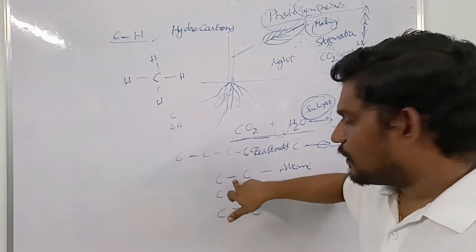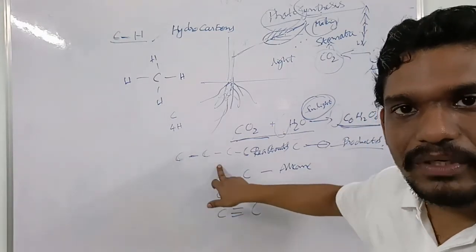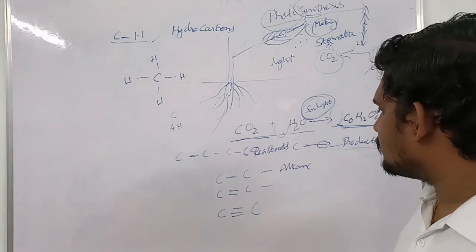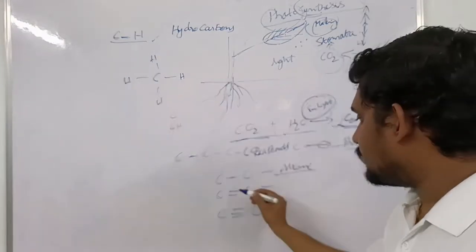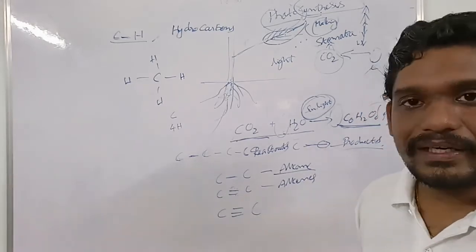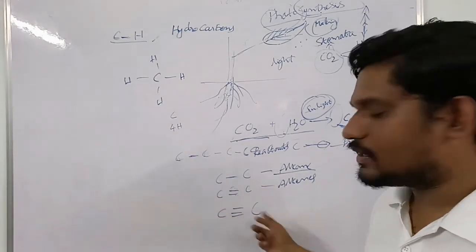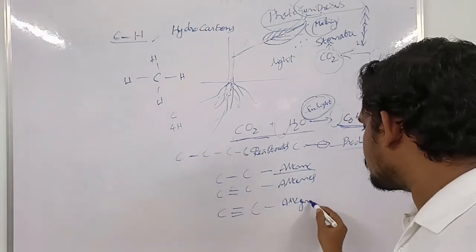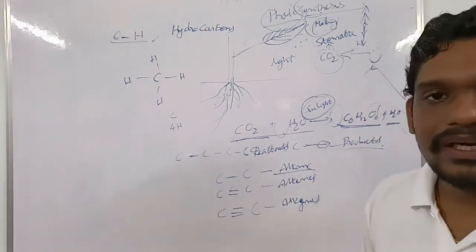When a single bond exists between one carbon and another carbon atom, that is called an alkane. When two bonds are there, those are called alkenes. When a triple bond exists between a carbon atom and another carbon atom, those are called alkynes.